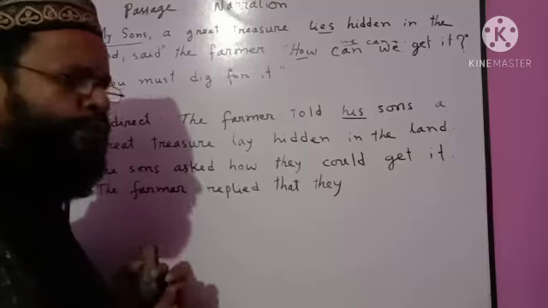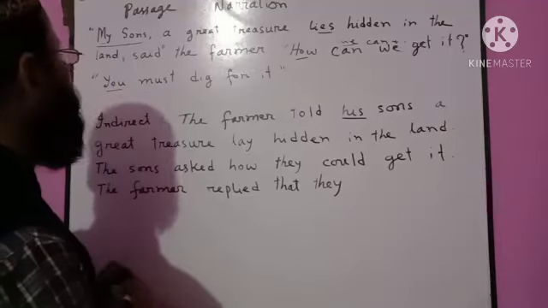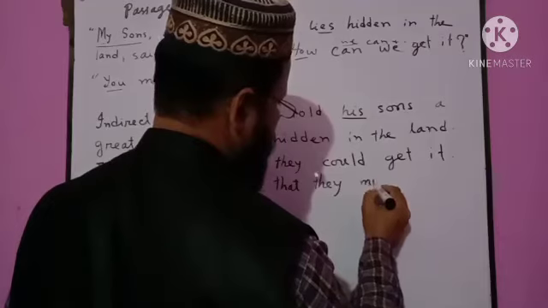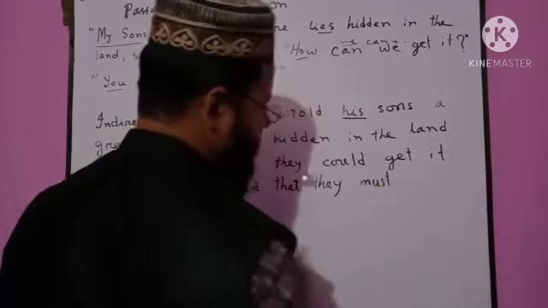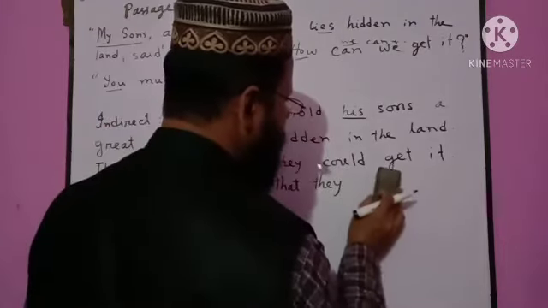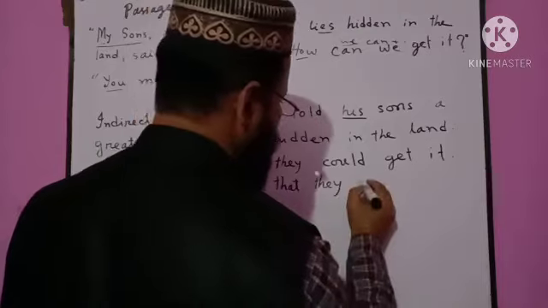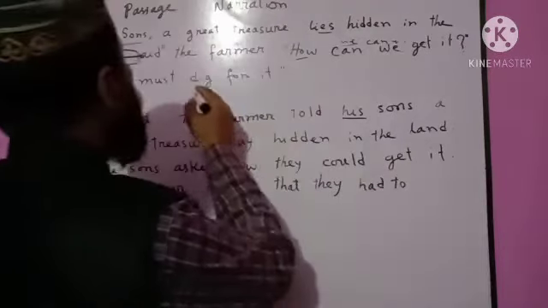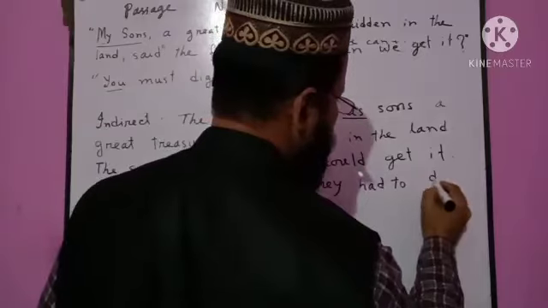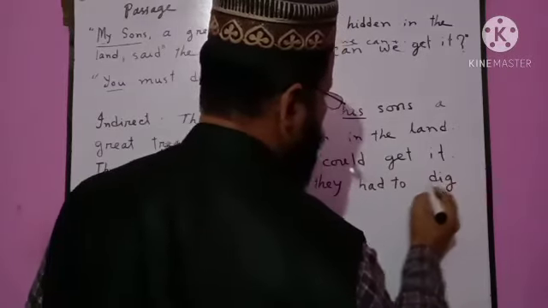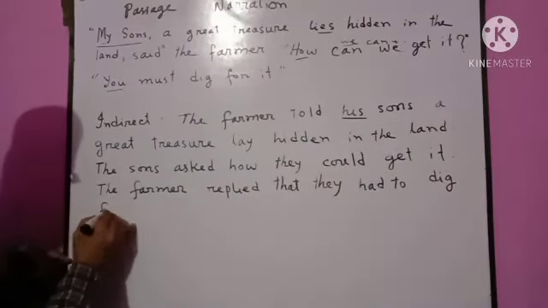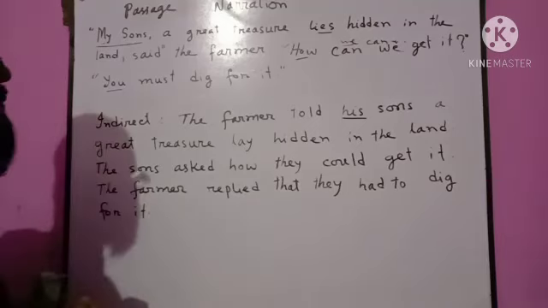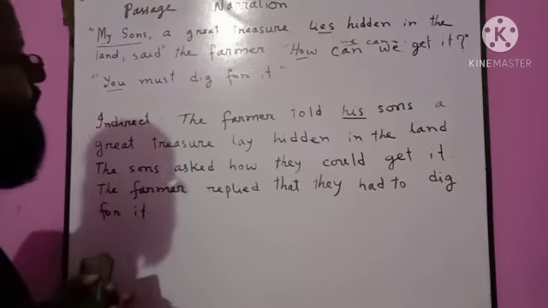We can use must or we can use had to. They had to dig for it. That's enough.